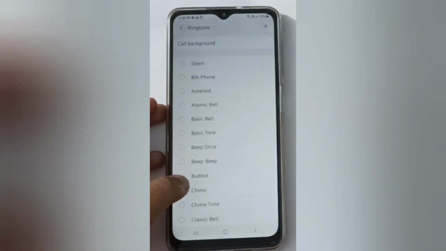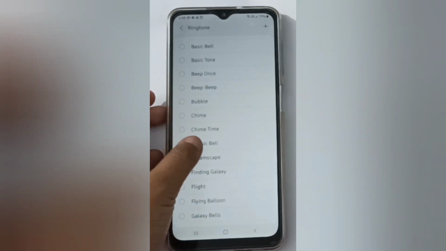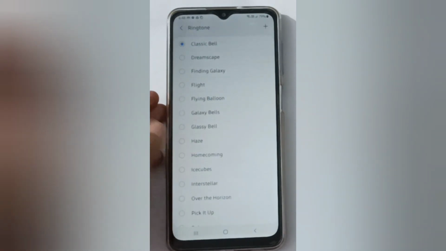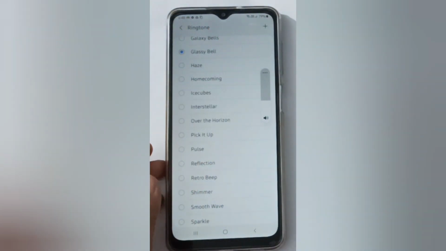Okay, you can select from here any. Okay, if you want to set it, just click on it like this and it will be applied successfully.